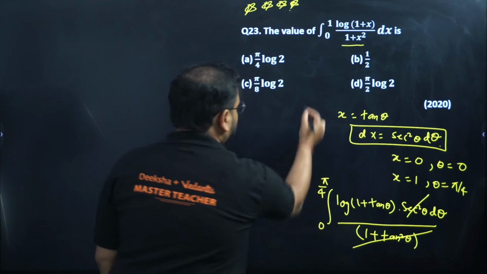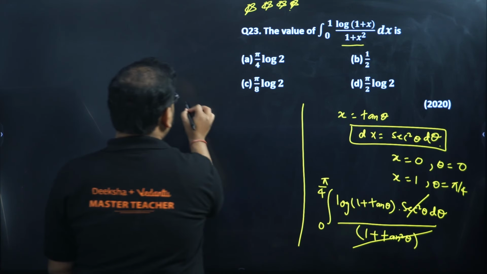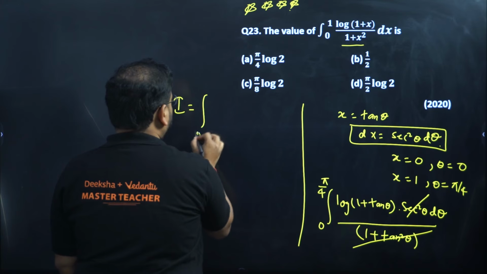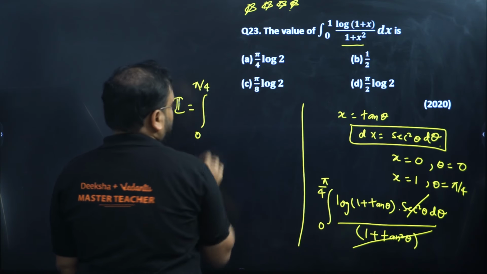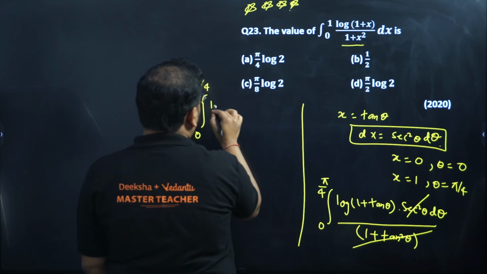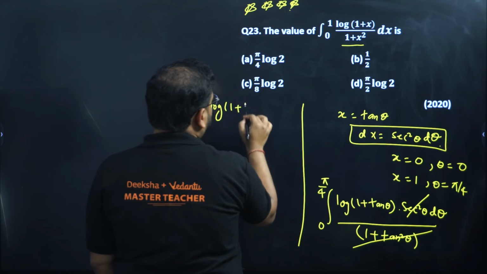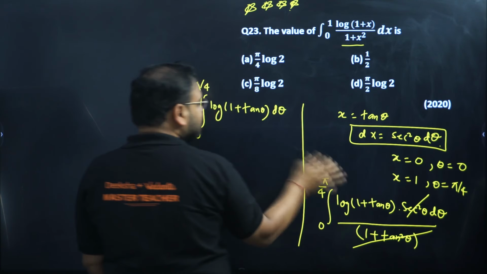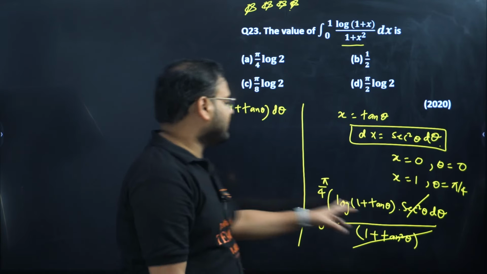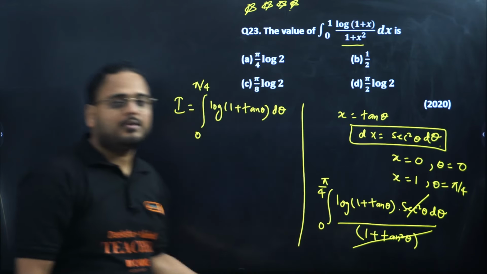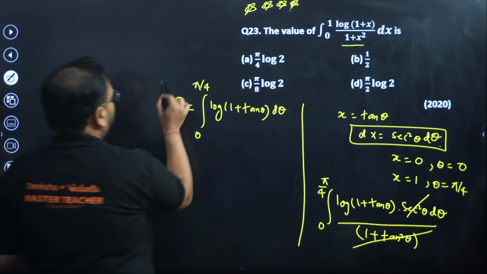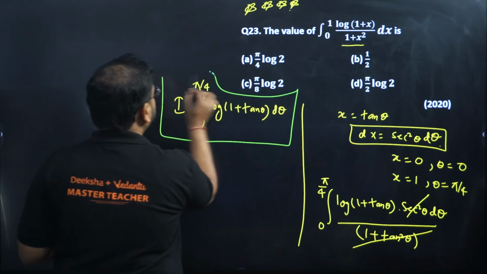This step is very crucial. So write this as integral I, limits as it is 0 to pi by 4, log of 1 plus tan theta d theta. Nothing else is left. Please check. Only this is left. This is my final integrand. Let me just box it for you for clarity purposes.